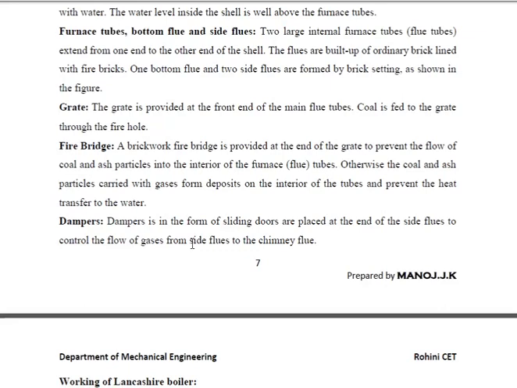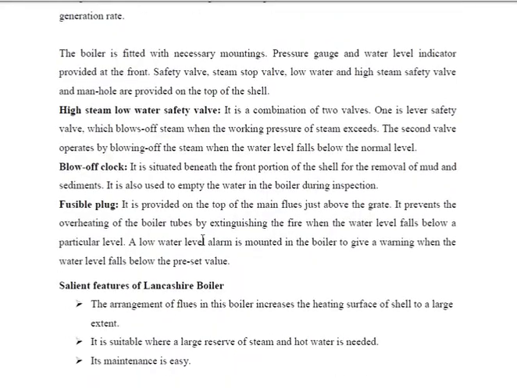Dampers. So dampers are one of the main components in this type of boiler. It is in the form of a sliding door, as shown at the end of the side flues, to control the flow of gases. And the working we have discussed.